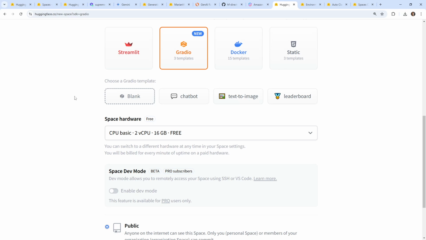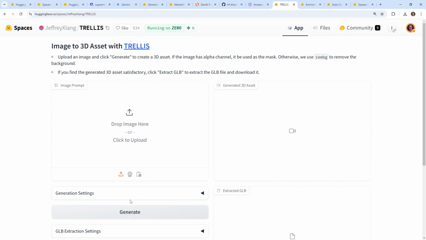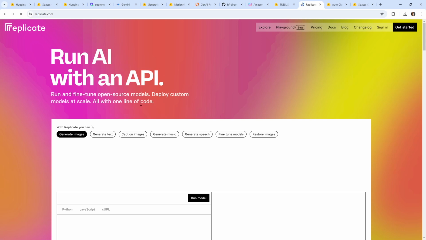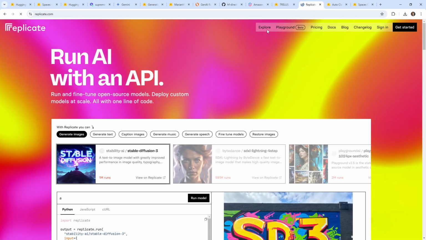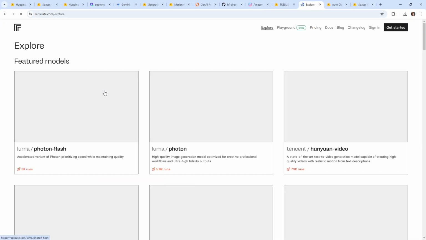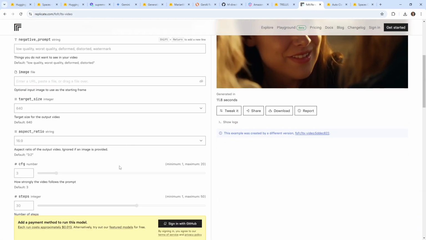That is interesting. Okay, let me go back here. So let's say we clicked into this one here. I don't know if you know what this is, but it's like 3D generation. So Spaces clearly is a way for you to have a UI interface and start working with it. Something very similar to this is called, was it called Replicate? Which we'll be looking at at some other point. Replicate is basically this, where you go around and find something. Let's say explore here. I'm just trying to do this as a comparison, but let's say you wanted to use this one. It has an interface here, and you can just start using it.